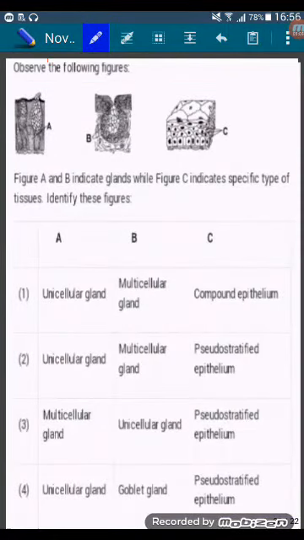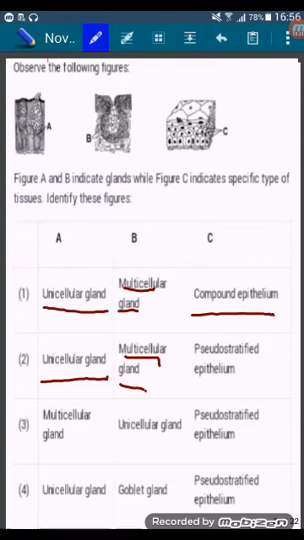Next question. Observe the following figures. Figures A and B indicate glands while figure C indicates a specific type of tissue. Identify these figures. Figure A is unicellular gland, figure B is multicellular gland, and figure C is compound epithelium.